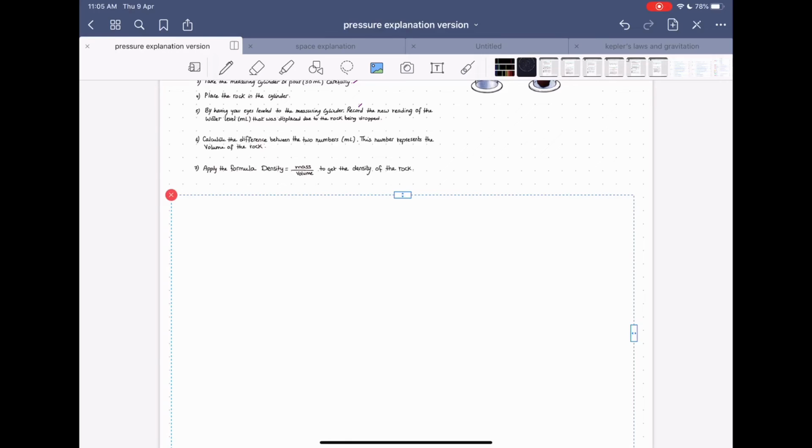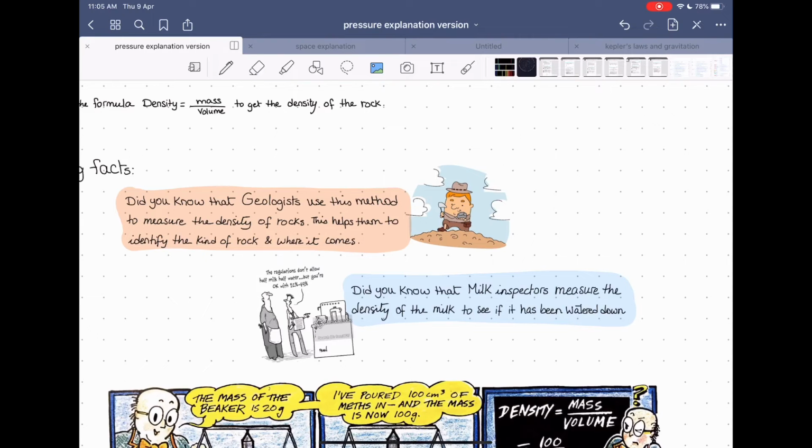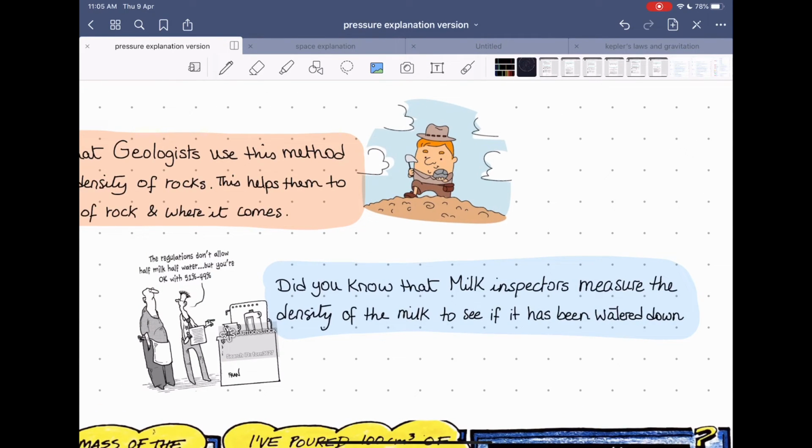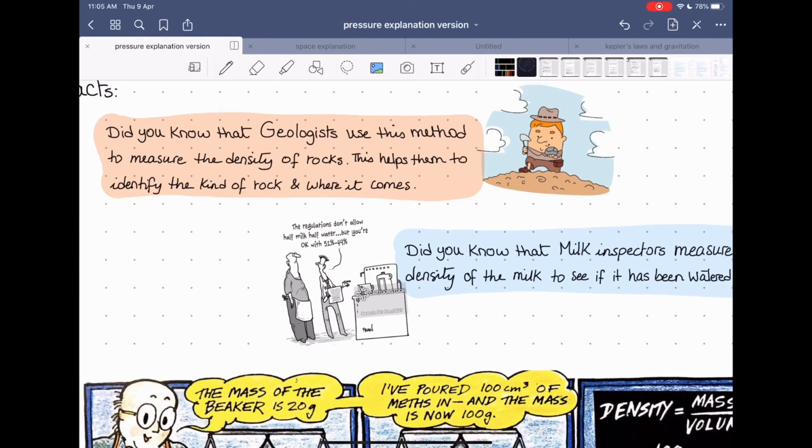Okay, now how can this be so useful? In fact, geologists use this method in order to measure the density of rocks, and then this helps them to identify what kind of rock they are dealing with. Okay, and also milk inspectors measure the density of the milk to see if it has been watered down. Because some companies water the milk down, and so the inspector will have specific tools to measure the density. As we said, density is a fixed property, so this helps them identify whether the company has watered the milk down or not.